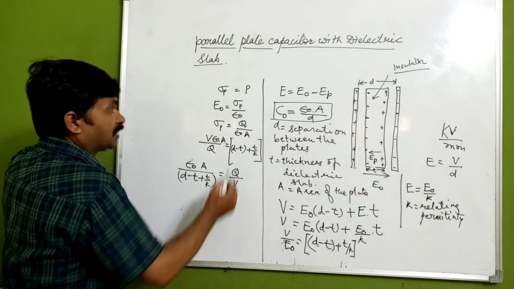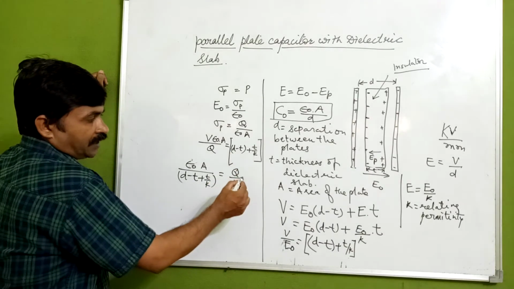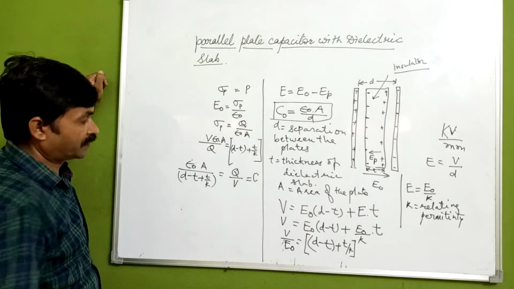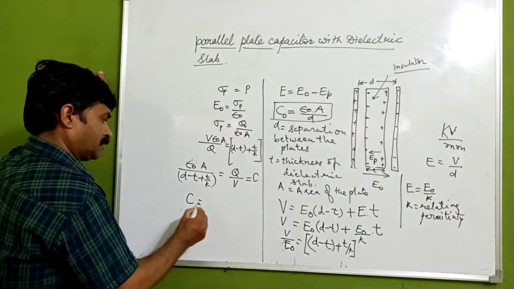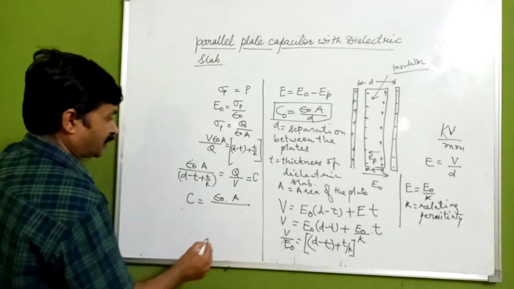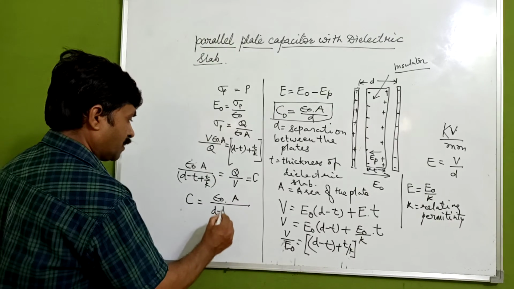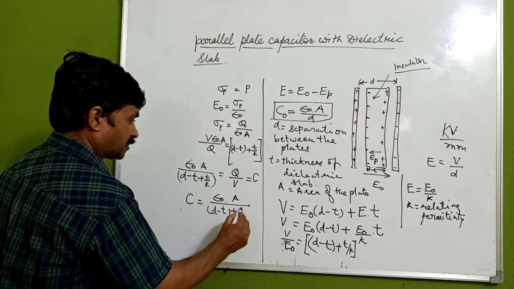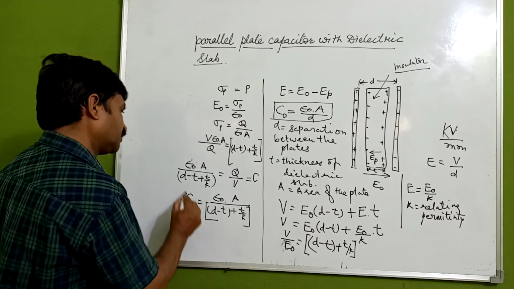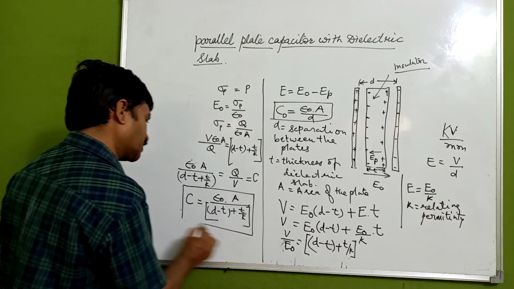Now if we go with the Q upon V, that is equal to capacitance C. So the capacitance, because of the introduction of the dielectric substance, which we are getting here, is D minus T plus T upon kappa. This is the relationship which we are getting for the dielectric slab.